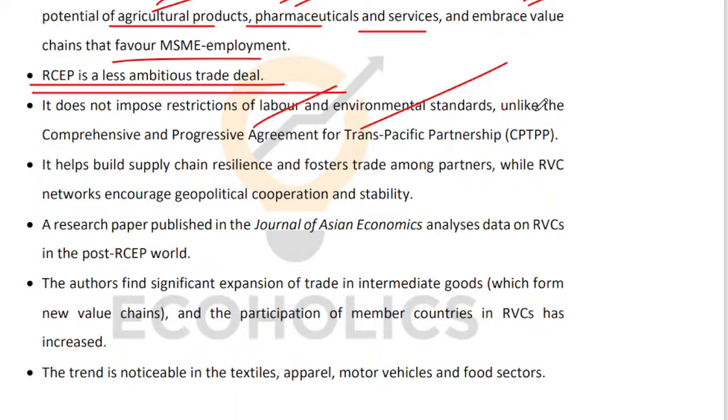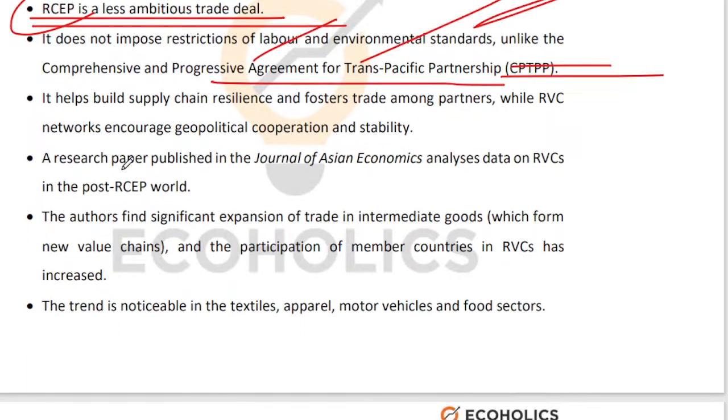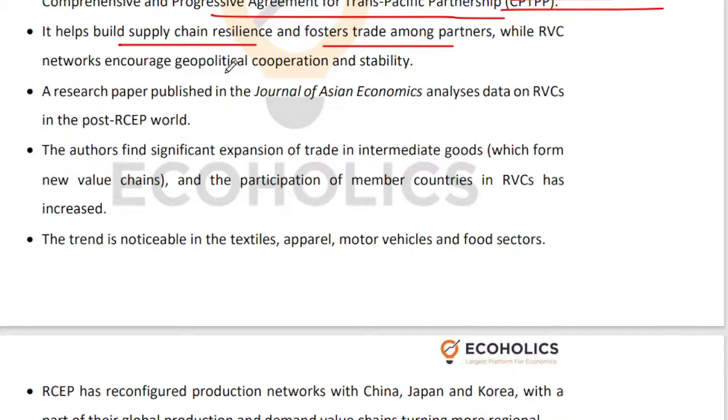If you look at the labor and environmental standards of other global deals, like for example the Comprehensive and Progressive Agreement for Trans-Pacific Partnership, the kind of labor and environmental standards that have been agreed upon are very stringent. So RCEP is a very mild deal in those terms. So we should be a part of it is what these people are saying. It will help build supply chain resilience. It will foster trade amongst partners. Regional value chains will come in. So geopolitical cooperation and stability will come in.